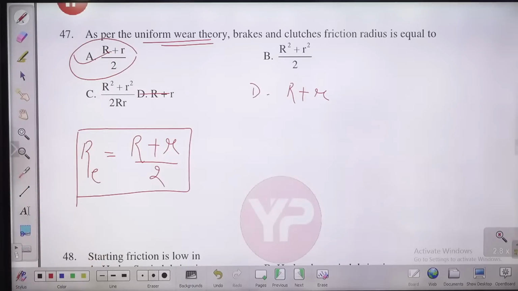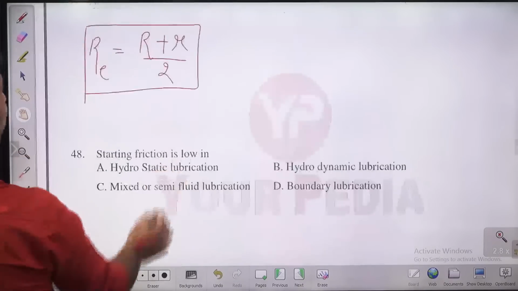Now these are some questions, children, that you can answer only if you remember them. You need not spend much time on these kinds of questions. You only need to read, and if you're getting the answer, you click. Because you cannot spend time deriving these kinds of things. You need to remember these for the uniform wear case.